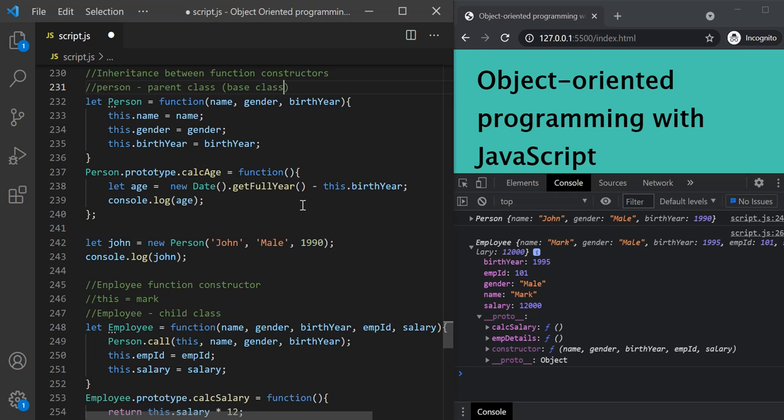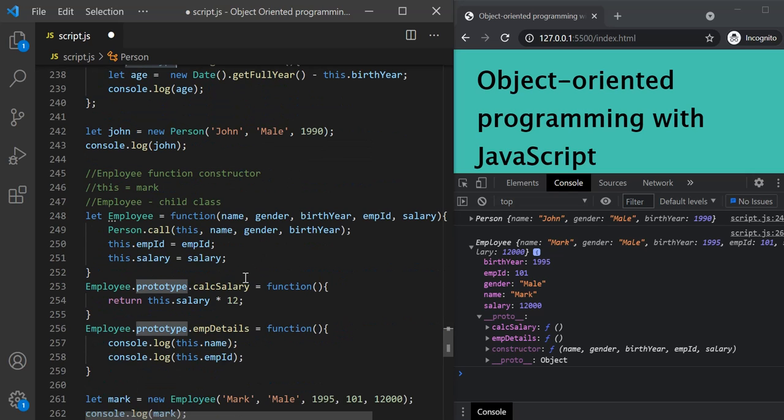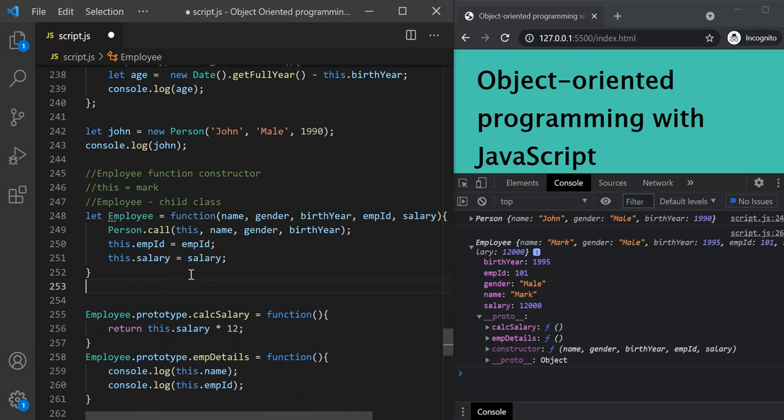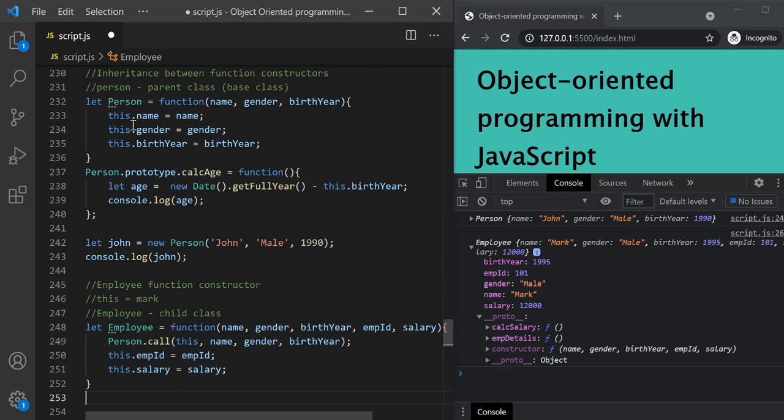Okay, now we also want to inherit this calc age method attached to the prototype of this person function constructor. Now how can we do that? That's again very simple. All we have to do is, once the properties are set, we also want to set this employee.prototype to the prototype of person function constructor.